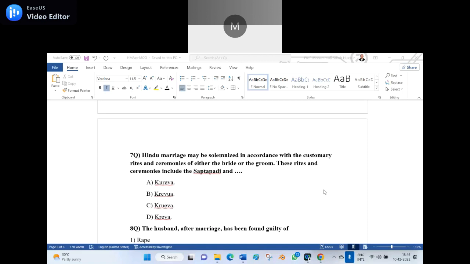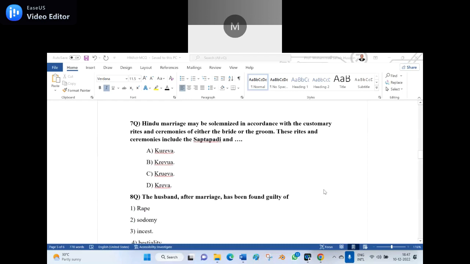Seven steps. Sapta means seven, padi means steps. There is another word also in other places. They follow the religious rites. Option D. That is the right answer. So Saptapadi and Kriya, these are the two methods that will be followed.